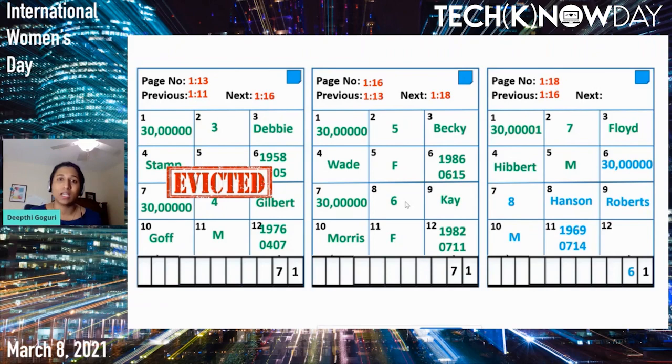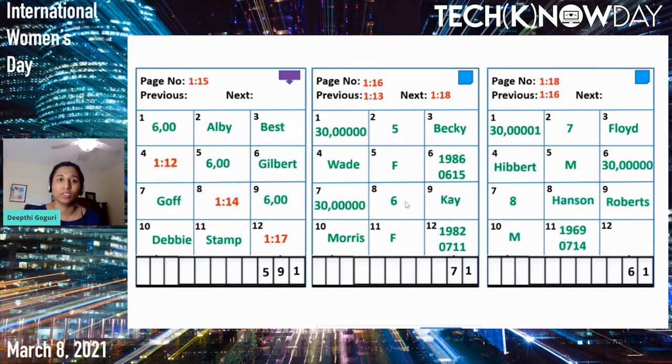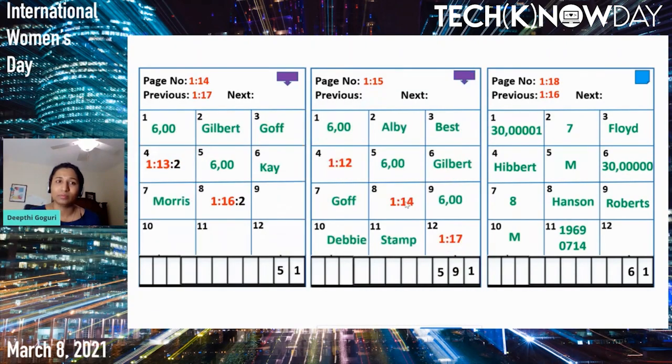So let's discard page number 13 to get page number 15. And Hanson Roberts will come under page number 14 because it is greater than Hilbert, which should go into page number 14. Page number 14 is not currently in memory, so page number 14 should be grabbed into memory by evicting page 16.